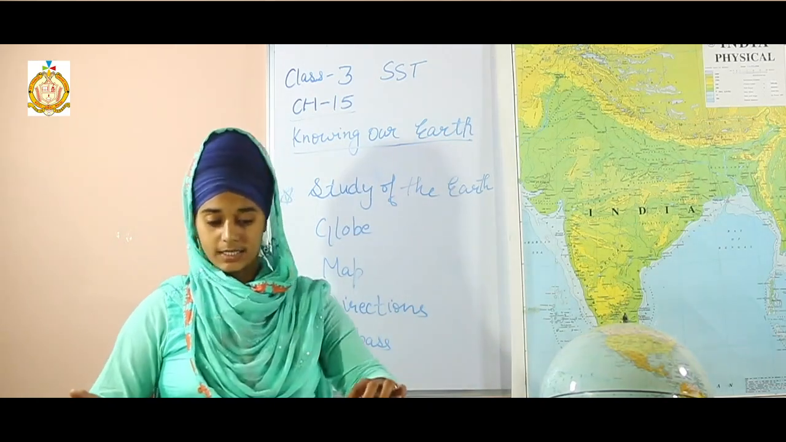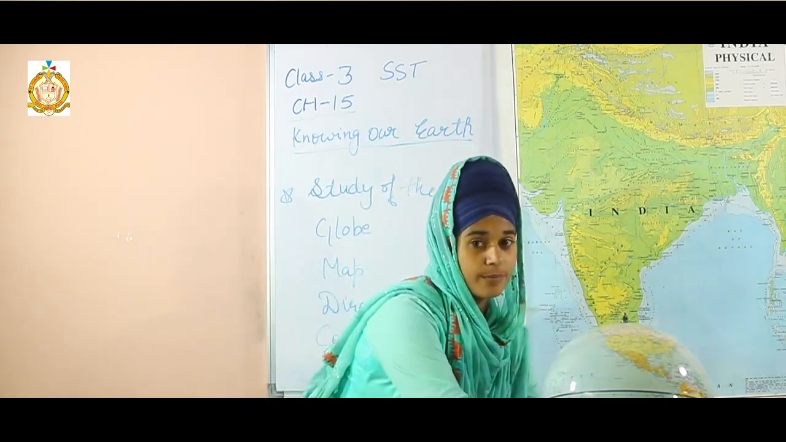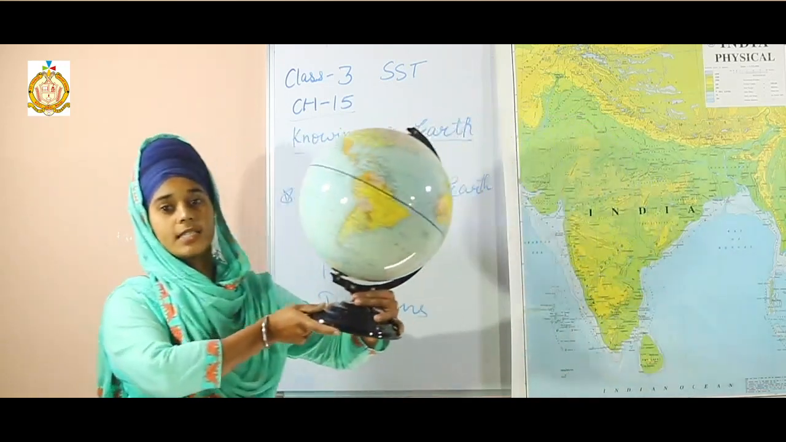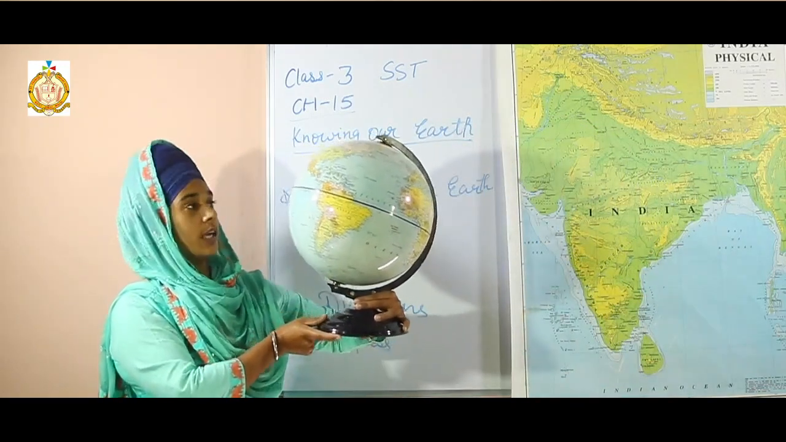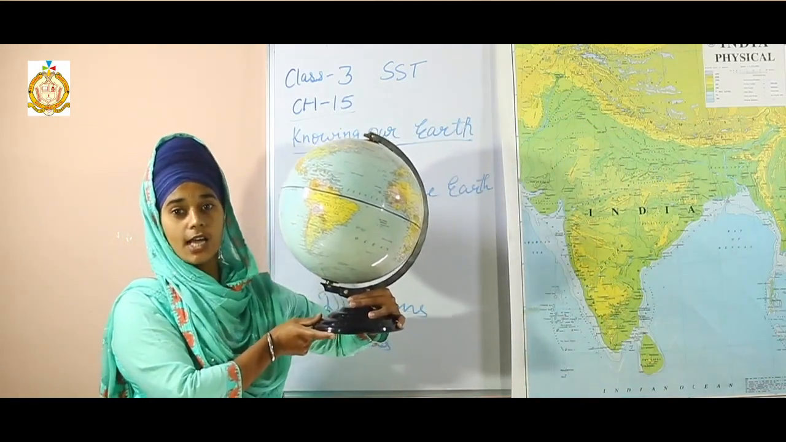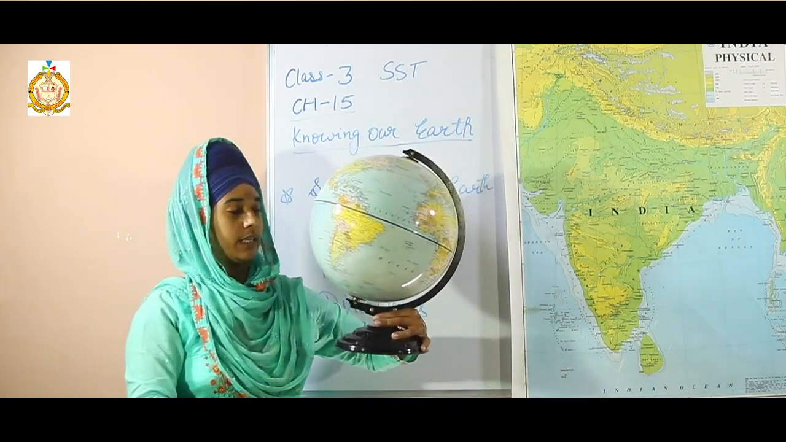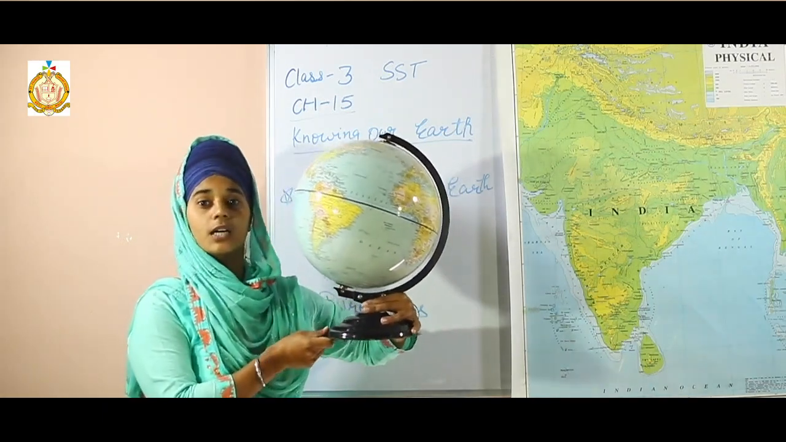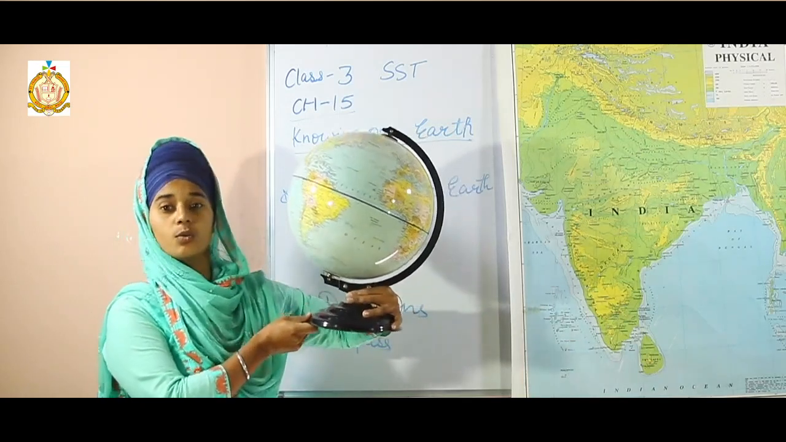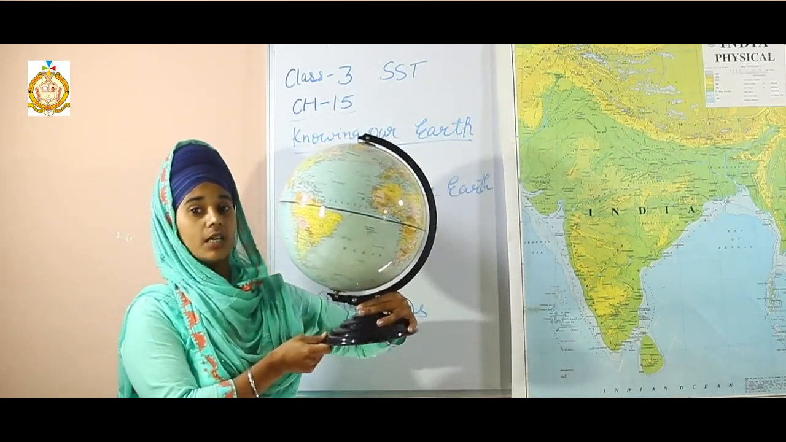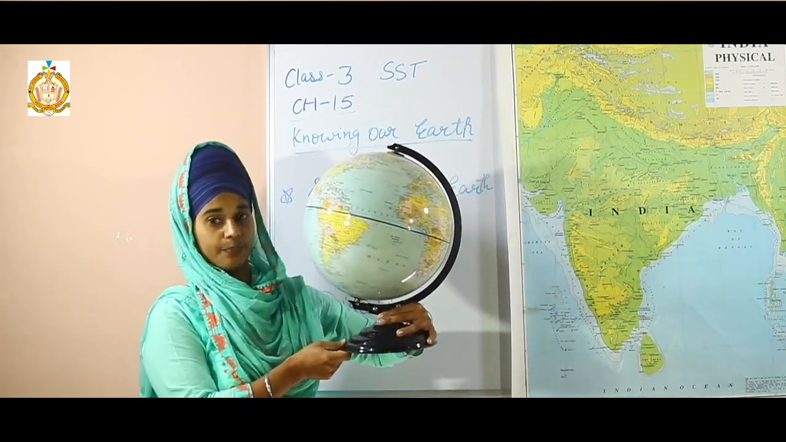Okay, let's see the globe. What is it? Look at this. It is a globe. It is a small model of the Earth. It comes in round shape, which means spherical in shape.